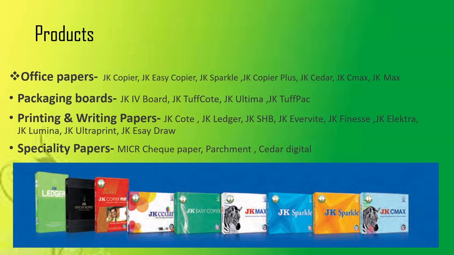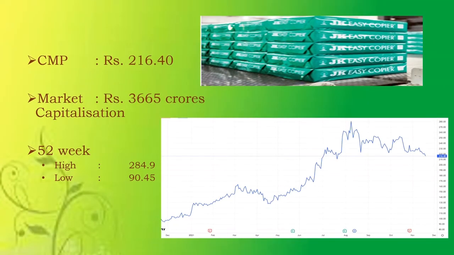Now the products of JK Papers include office papers, packaging boards, printing and writing papers and specialty papers, in which JK Easy Copier, Sparkle and Ledger are the most common brands, or we can say that it is the most common brand which we see in day-to-day lives.